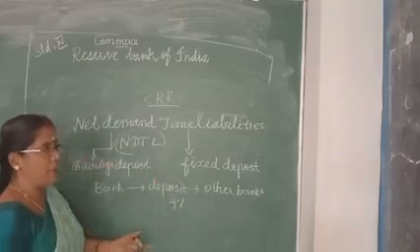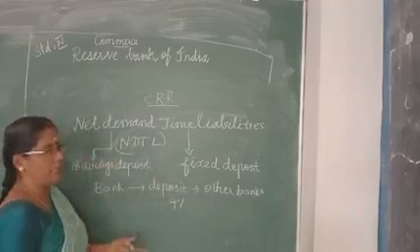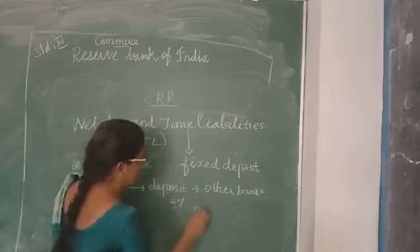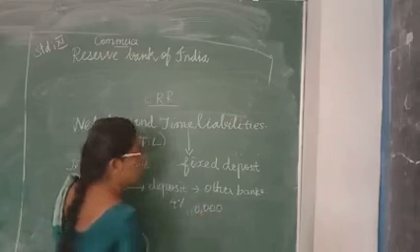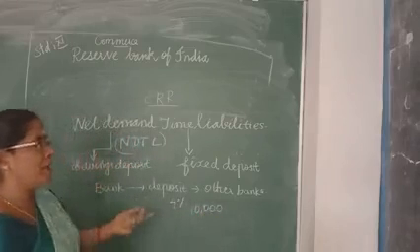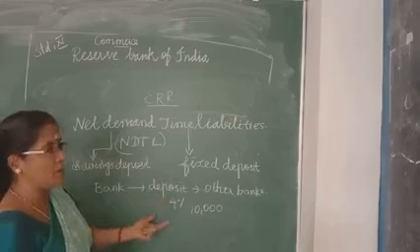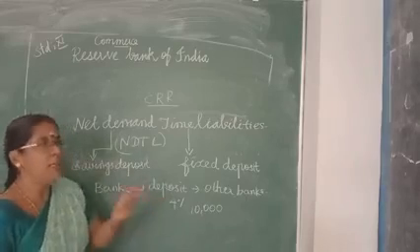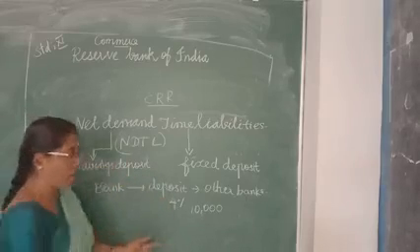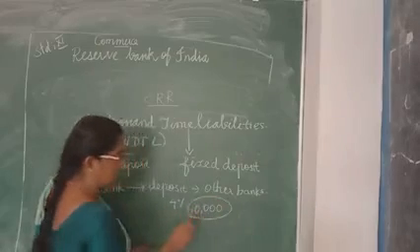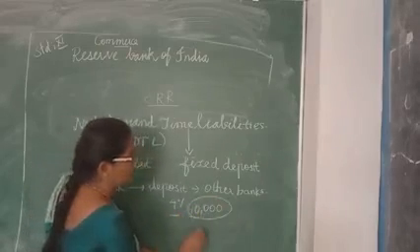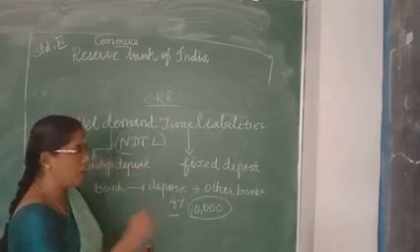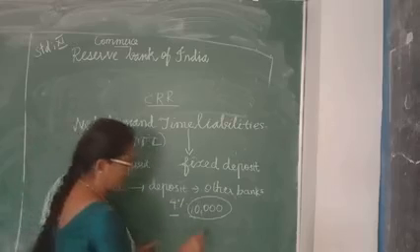For example, all the commercial banks collect 10,000 rupees. How much do they have to maintain? 4%. Out of this 10,000, they have to maintain 4% deposit. All the commercial banks want to deposit in the RBI.